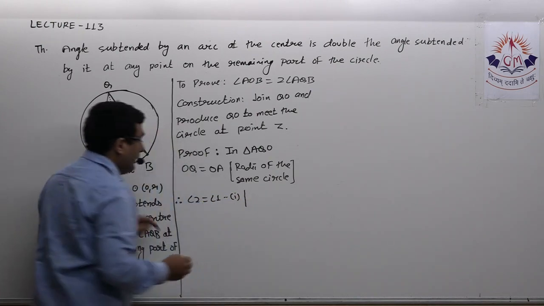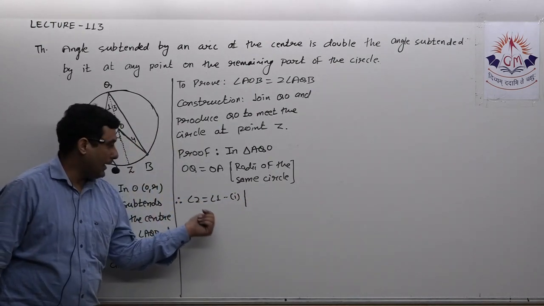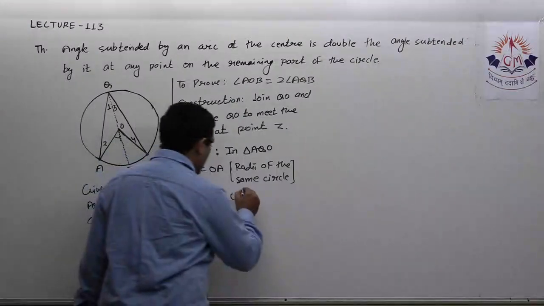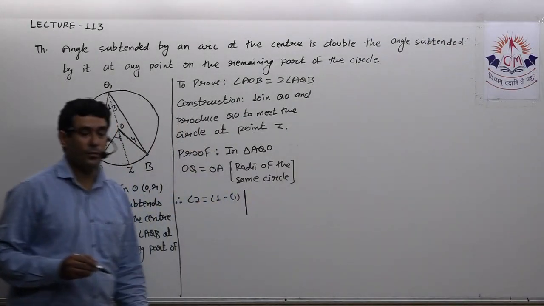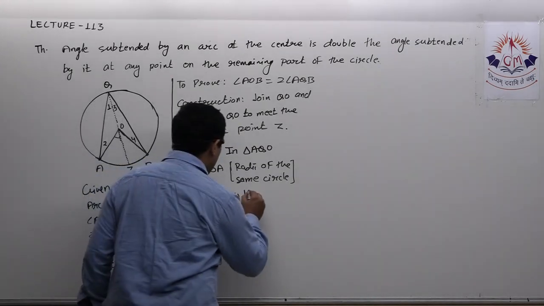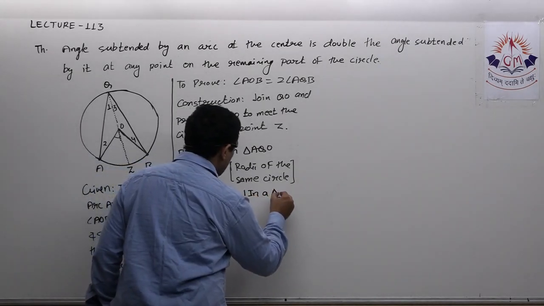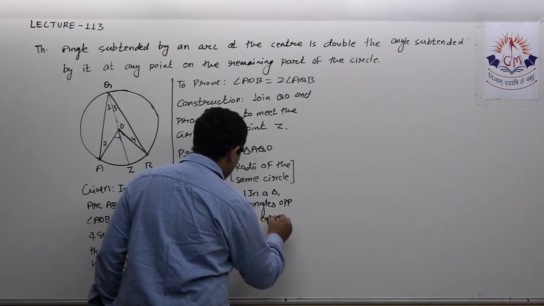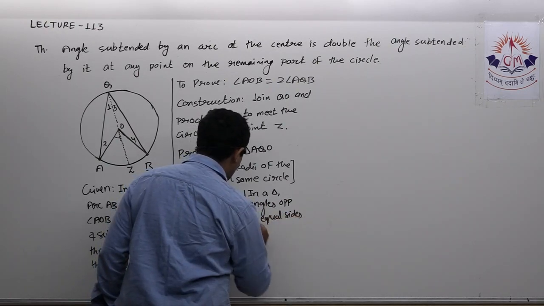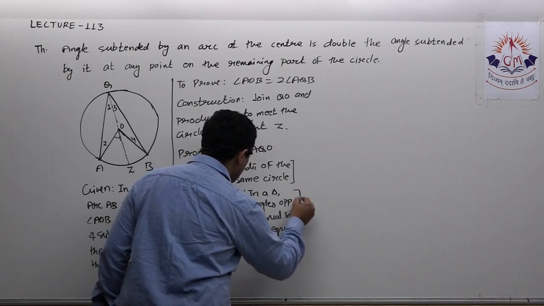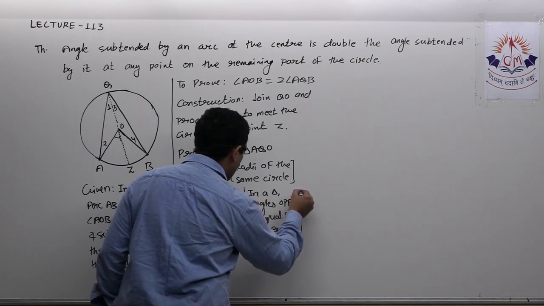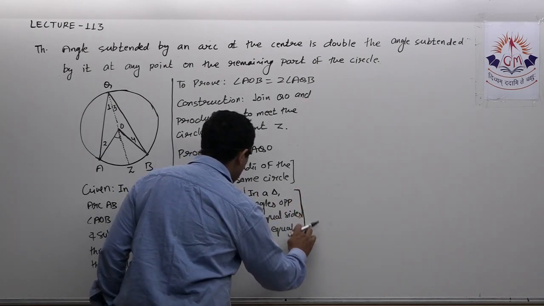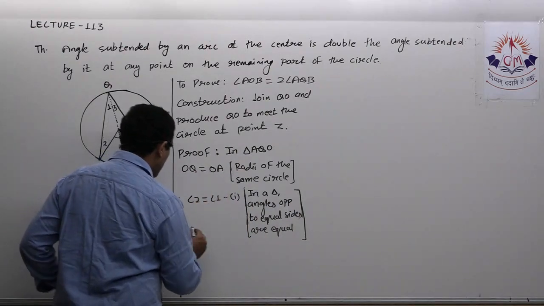Now, what is the reason? In a triangle, angles opposite to equal sides are equal. See, still we are in need of the concepts of the triangle. That is the reason. In a triangle, angles opposite to equal sides are equal. Okay, 1 equal to 2.